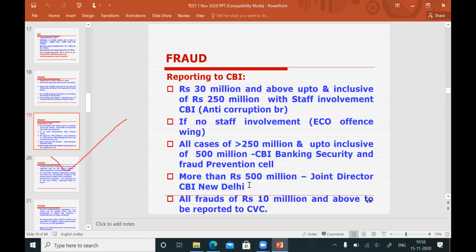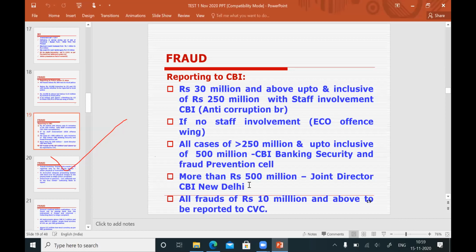So, less than 3 crores, up to 10,000, 10,000 to 1 lakh, to less than 3 crores, to local police, CID. If it is 3 crores and above, up to 25 crores, where staff involvement is there, CBI Anti-Corruption Branch. If there is no staff involvement, CBI Economic Offences Wing. If it is above 25 crores, up to 50 crores, all cases with or without staff involvement are to be reported to CBI Banking Security and Fraud Prevention Cell.